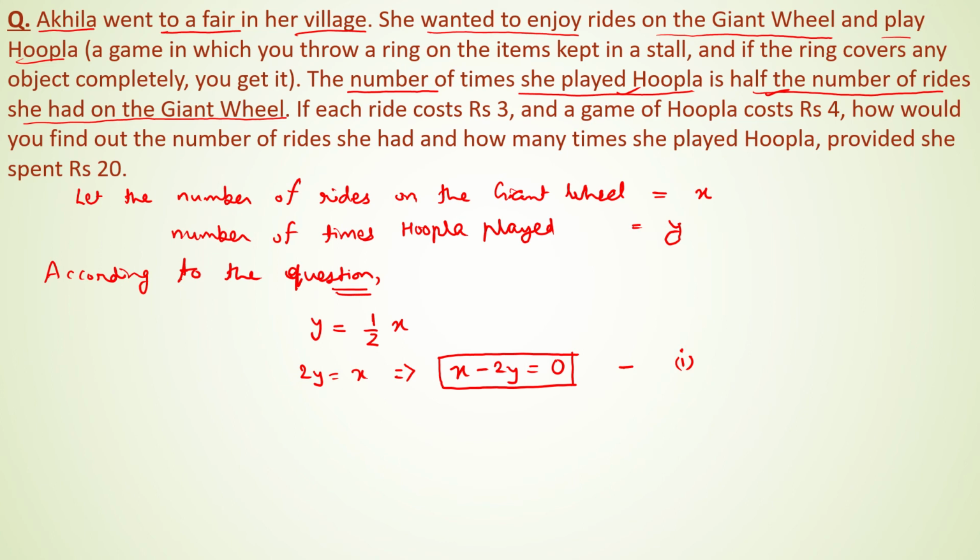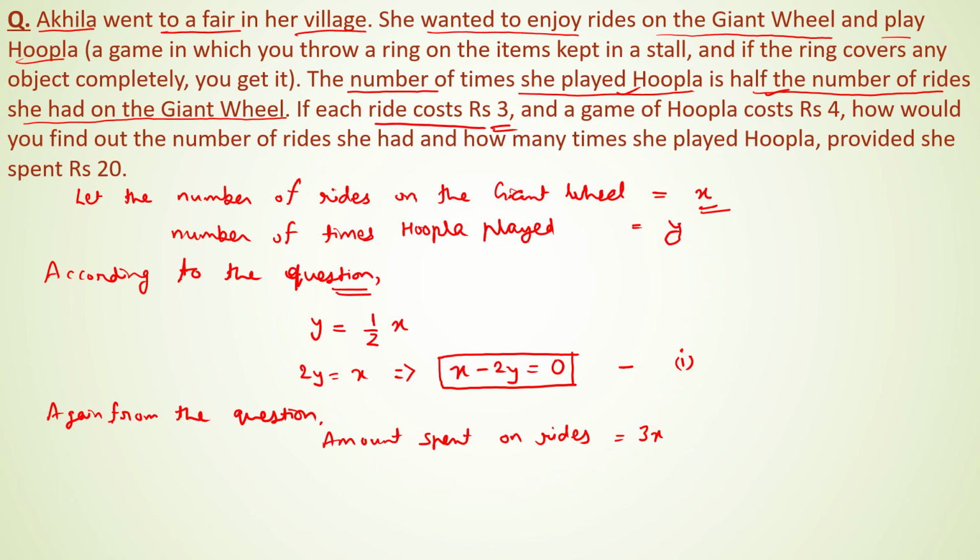Now again, from the question, if each ride costs rupees 3, since she is having x number of rides, she will spend 3x rupees on rides. Amount spent on rides equals 3x.